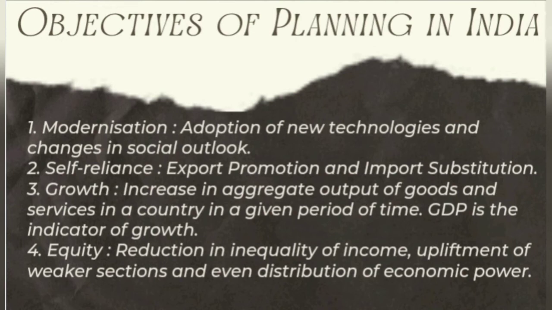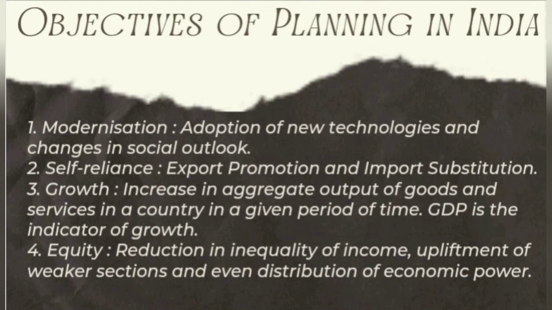Then the last objective is equity. Equity means reduction of inequality of income or wealth. That means reducing the distance between rich and poor, uplifting the weaker sections of society and more even distribution of economic power.